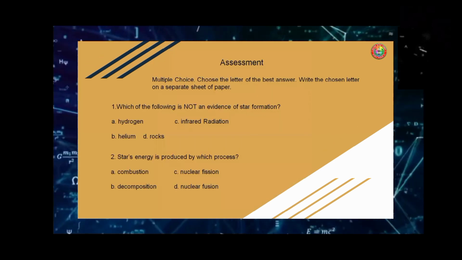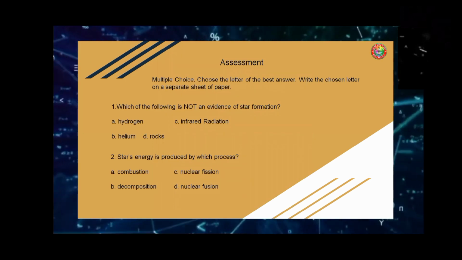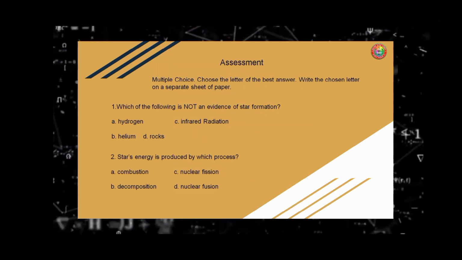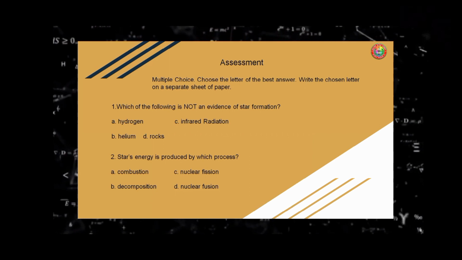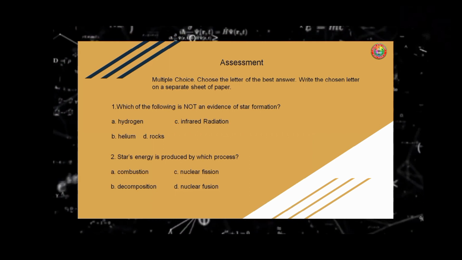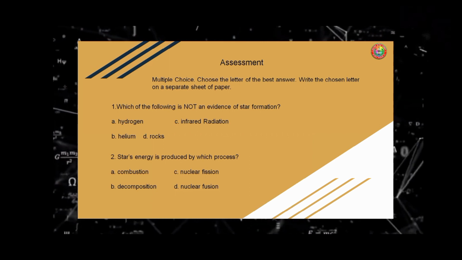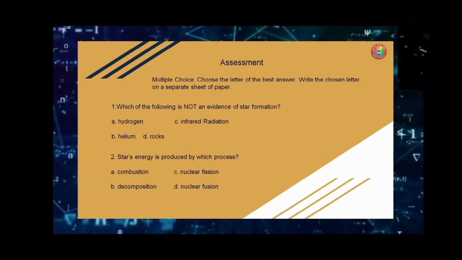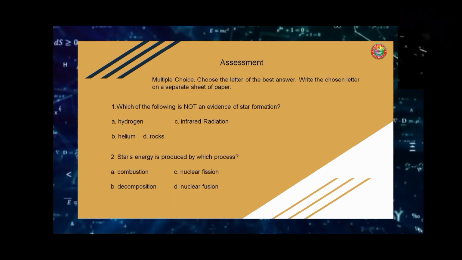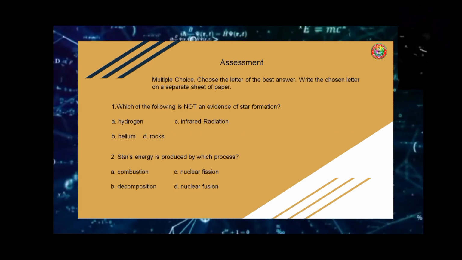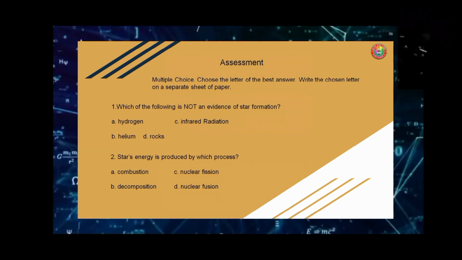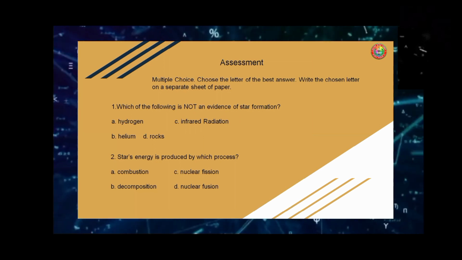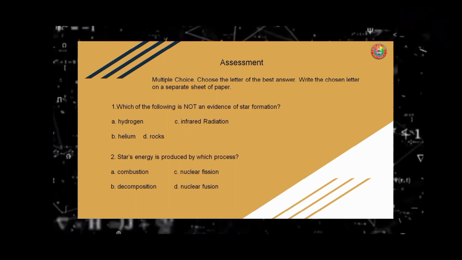Now for the assessment, choose the letter of the best answer and write the chosen letter on a separate sheet of paper. Number one, which of the following is not an evidence of star formation? A. Hydrogen. B. Helium. C. Infrared radiation. D. Rocks. For number two, a star's energy is produced by which process?